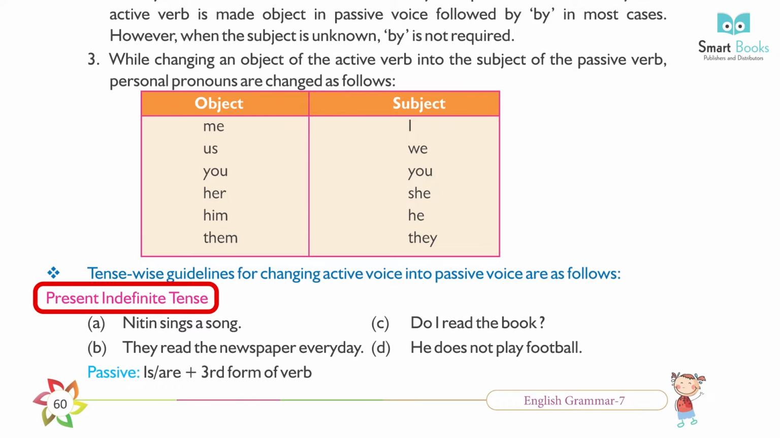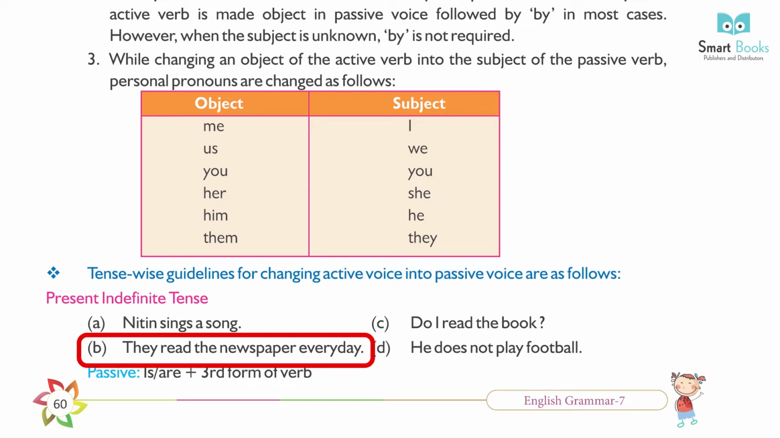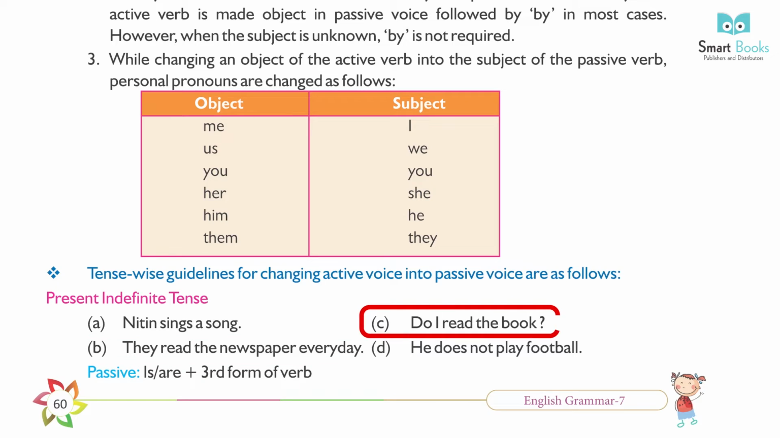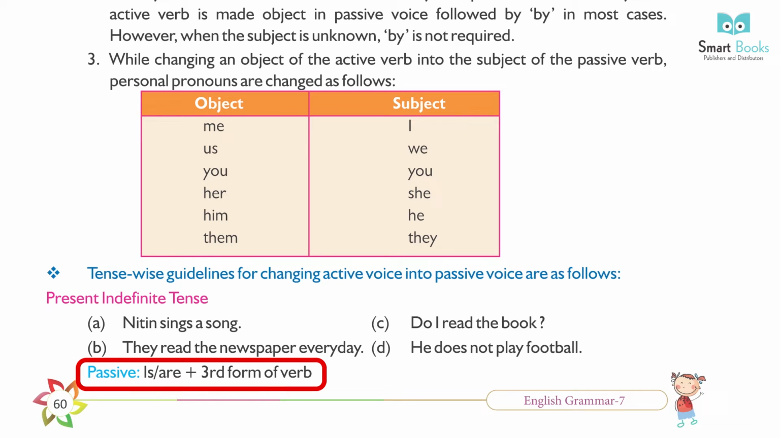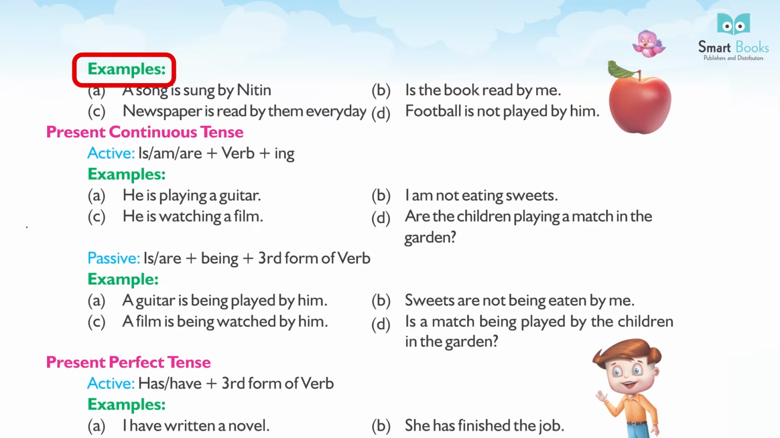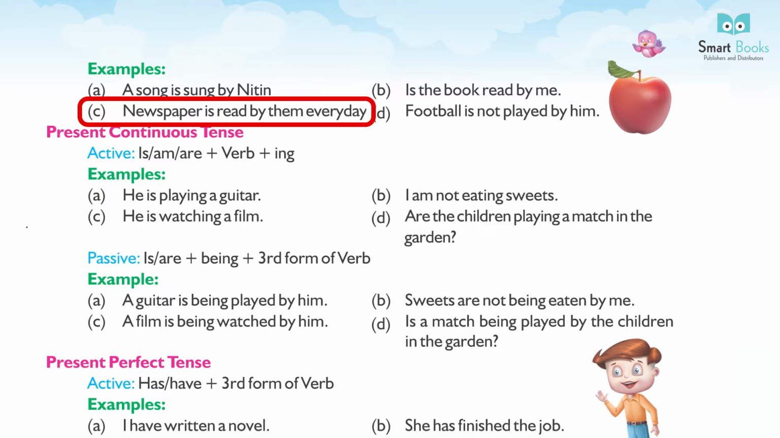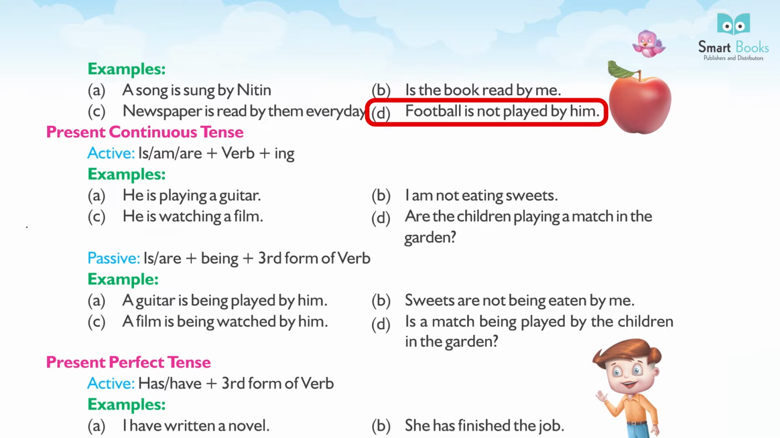Present indefinite tense. A. Nitin sings a song. B. They read the newspaper every day. C. Do I read the book? D. He does not play football. Passive is is, am, are plus third form of verb. Example, A. A song is sung by Nitin. B. Is the book read by me? C. Newspaper is read by them every day. D. Football is not played by him.